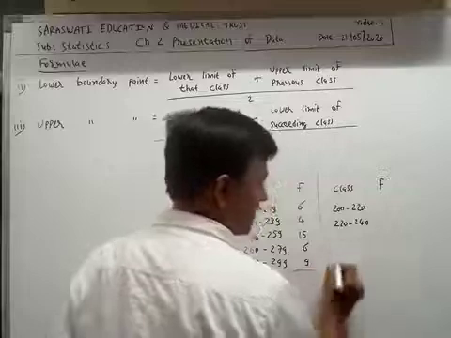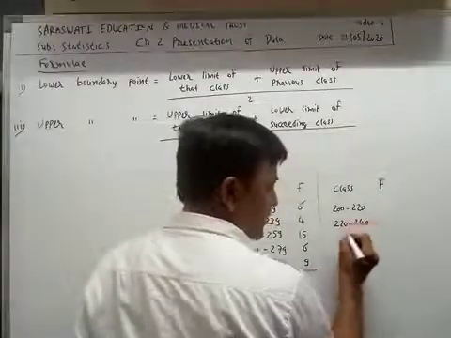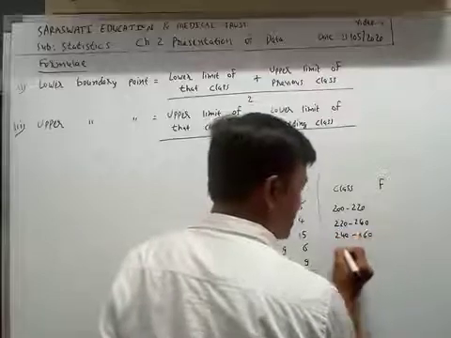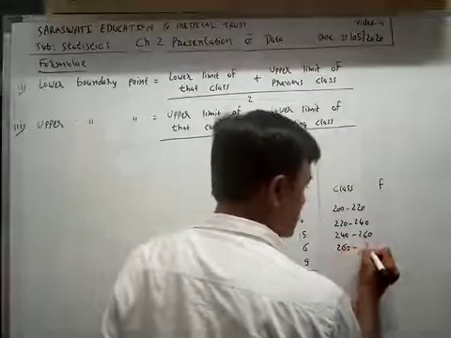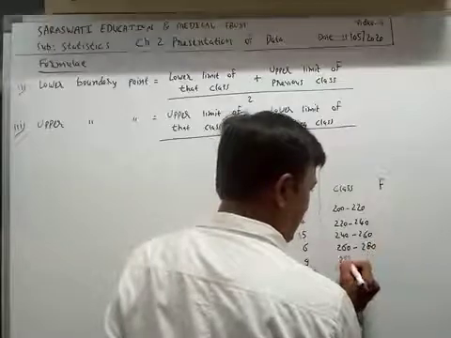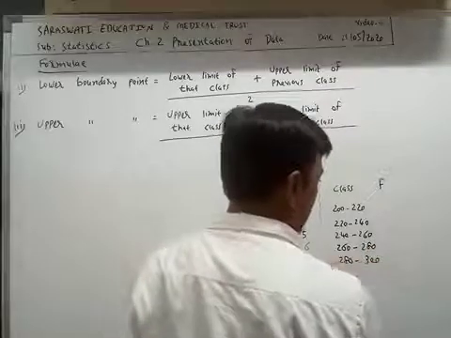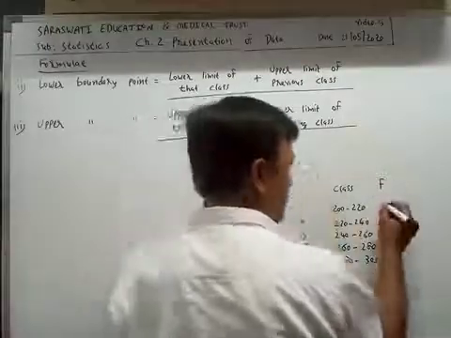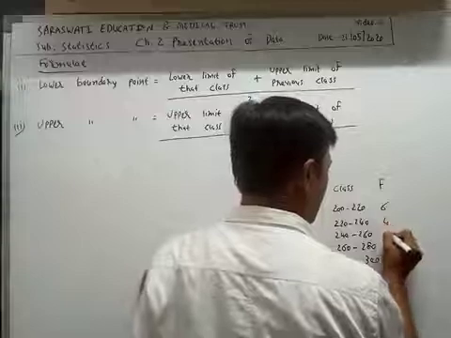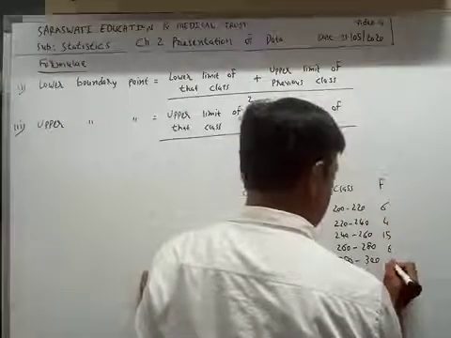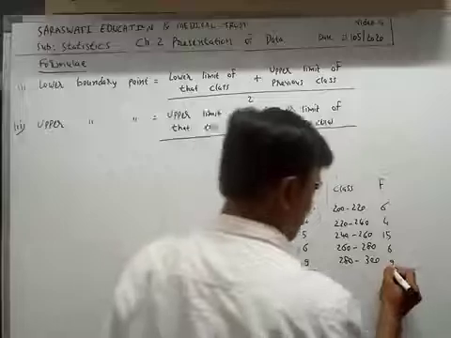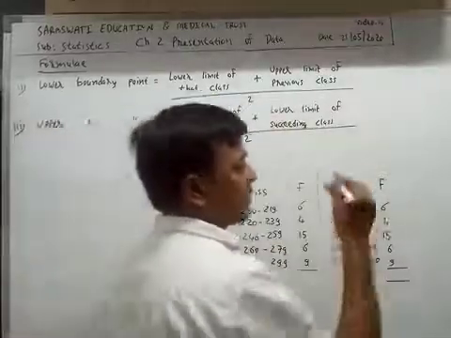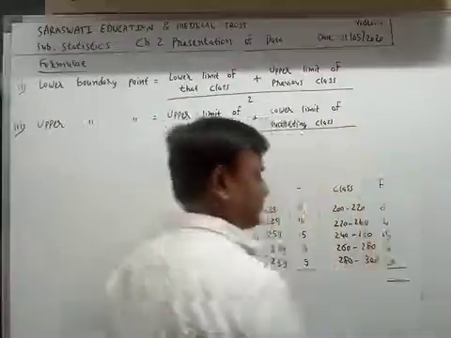Now this class is 240 to 260, 260 to 280, 280 to 300, and I will write the same values 6, 4, 50, 6, 9. It is not necessary for this point, but I have written it.